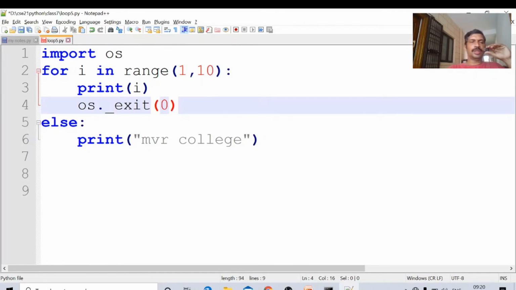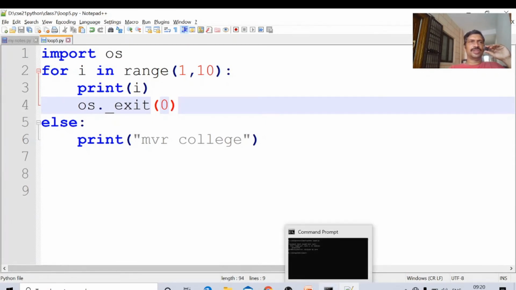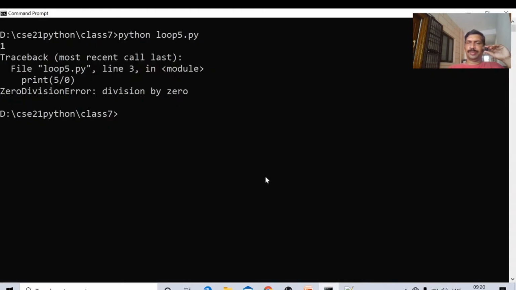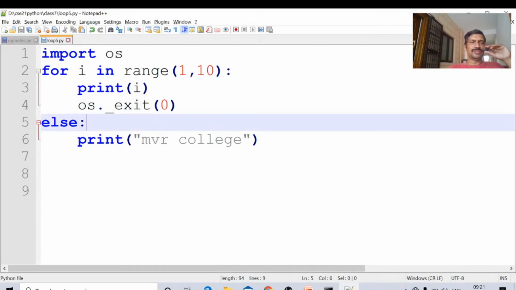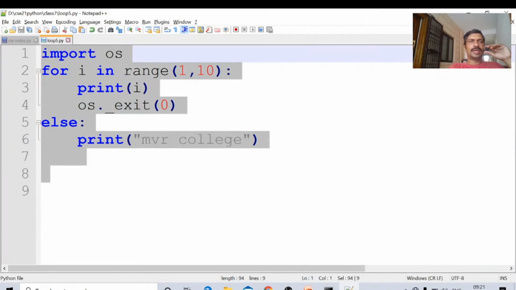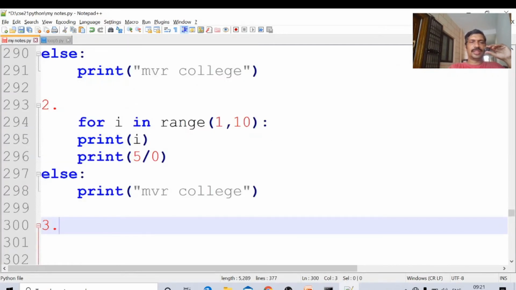Control S. Whenever it is called, the virtual machine goes down. Once the virtual machine is down, who will execute the else part? This is another situation. Loop 5. I am running the same program. Only one is printed. In such situations, the else block is not executed. This is the third case. Maybe other situations are also there, but among all, these are the important three situations where the else block is not executed.